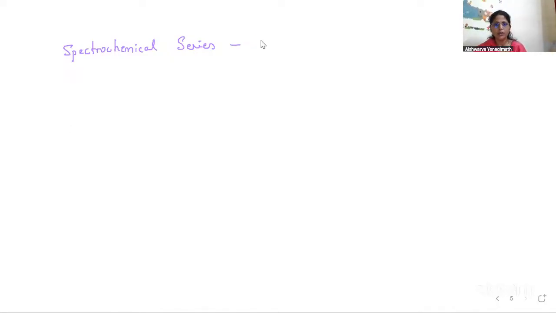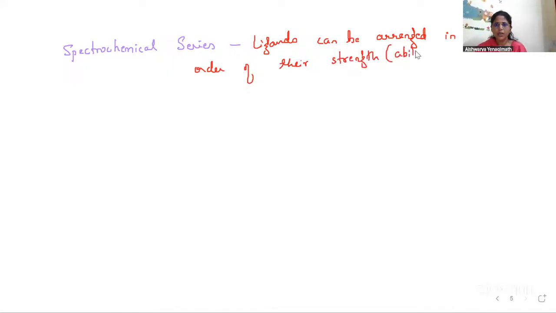So I'll write here, ligands can be arranged in increasing order of their strength. What strength am I talking about? It is the ability to cause crystal field splitting.